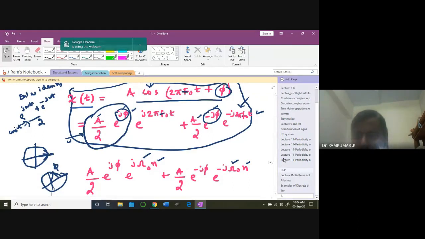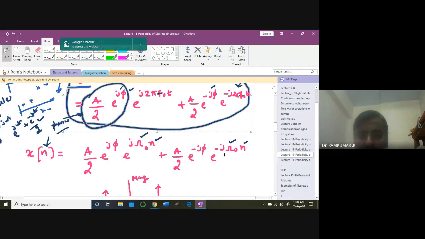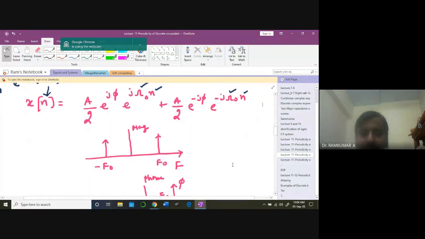Now I can represent the corresponding frequencies for this waveform in a domain called the frequency domain.